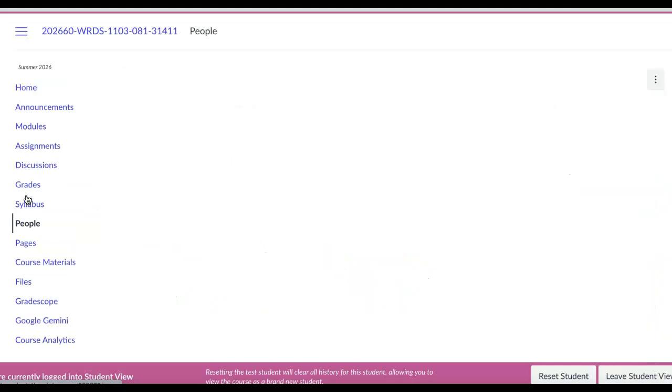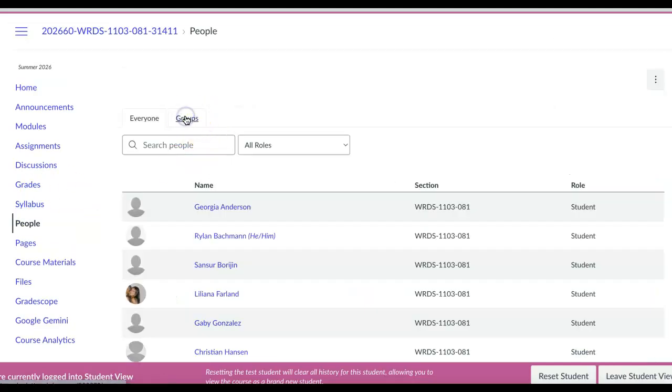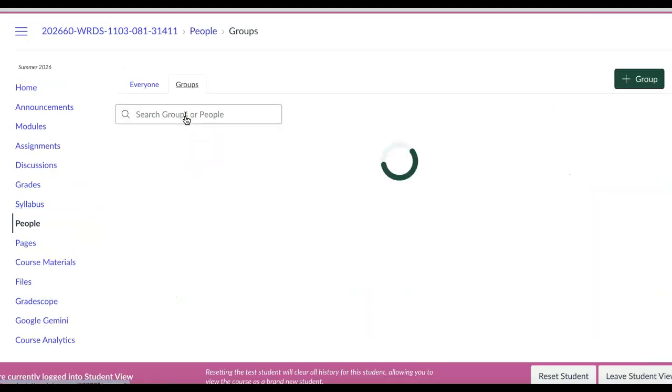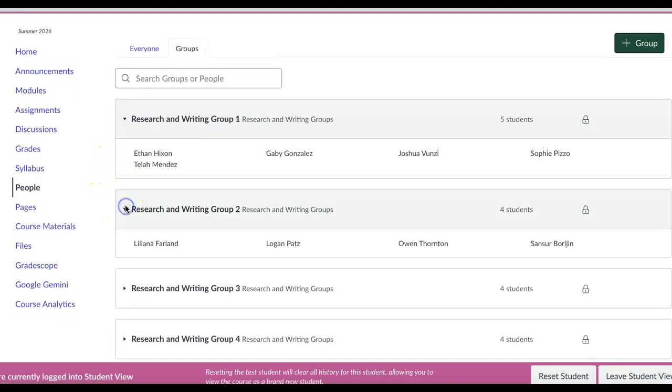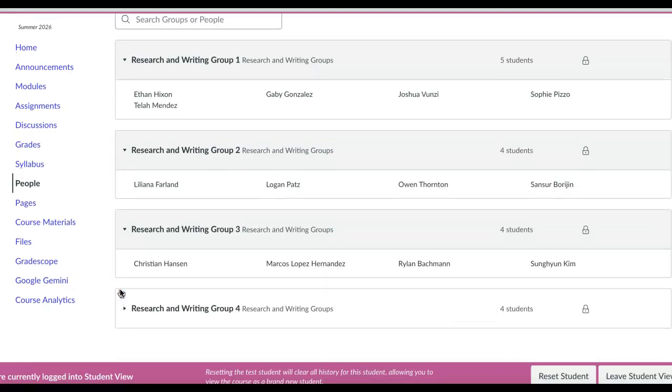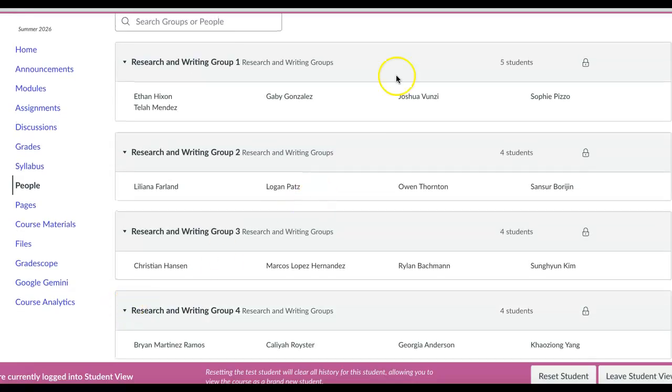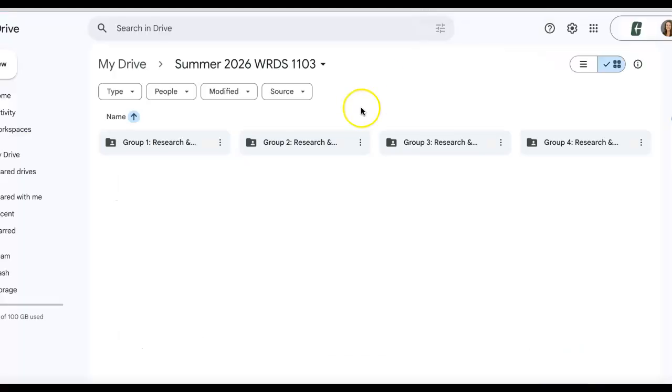So to see who's in your group, you can click on People and go to Groups, and you will see the names of the people in your group. So you should have started your research log Google Doc in the folder that I shared with you. So if you have not done that, that is the first thing that you need to do before you start the research logs this week.